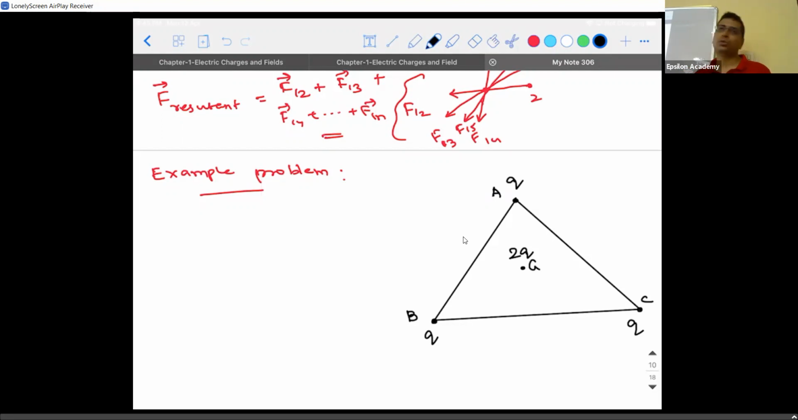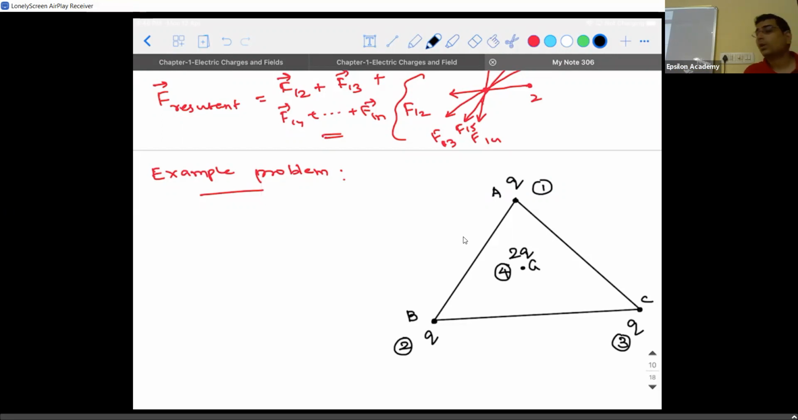So how are we going to do this? First, let's number them. The charge at point A, I will call it 1. The charge at point B, I will call it 2, the charge at point C, I will call it 3, and the charge at point G, I will call it 4. Now tell me, since all are of the same nature, how will the force between 1 and 4 exist, and in what direction?